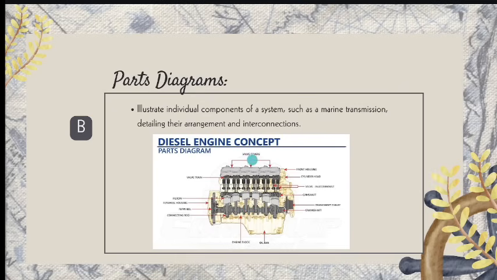As our example here, it is labeling the parts of the engine.